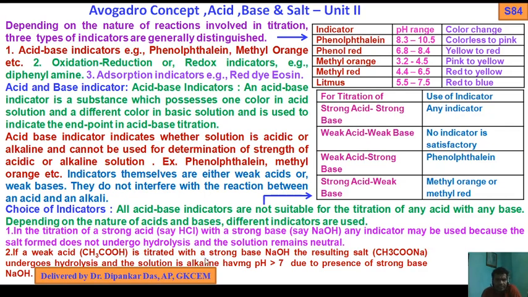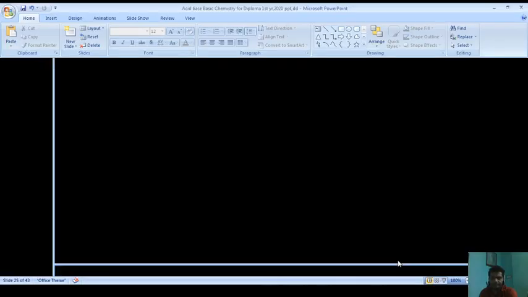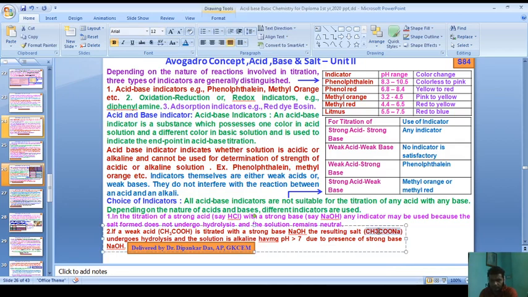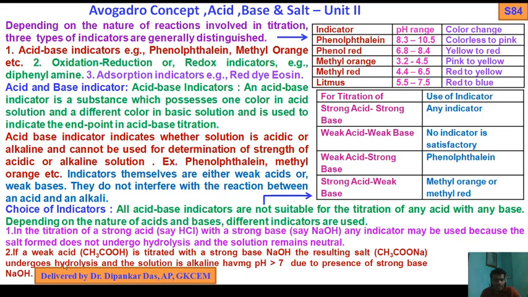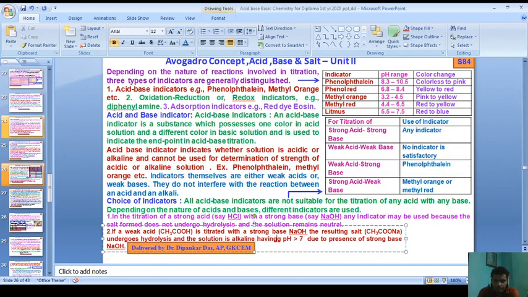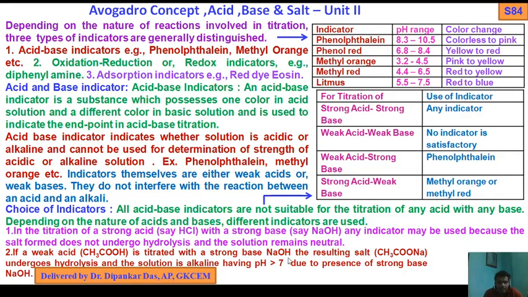If a weak acid is titrated with a strong base, for example acetic acid with sodium hydroxide, the resulting salt, sodium acetate, undergoes hydrolysis and the solution is alkaline, having pH greater than 7 due to the presence of the strong base NaOH. That is why for weak acid and strong base, phenolphthalein indicator should be used.